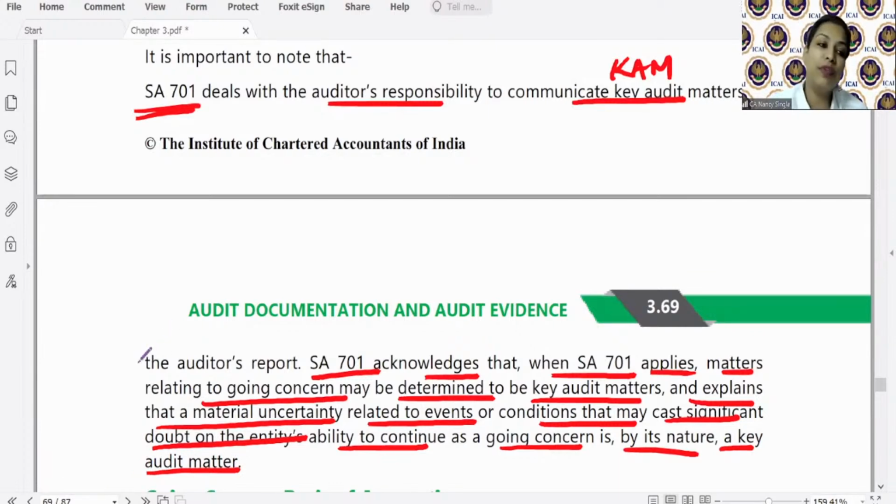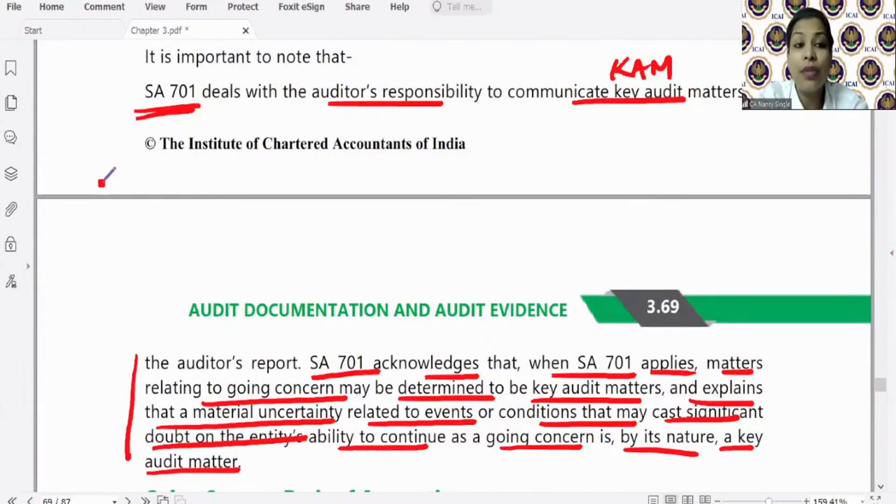So we will discuss it again, but अभी के लिए हमने क्या देखा? That in key audit matters one of the significant matters can be relating to going concern. ठीक है? अभी हम डिस्कस करेंगे. ठीक है. अब देखो ऑडिटर की क्या रिस्पॉन्सिबिलिटी है. First of all, he'll see whether the management's use of going concern is appropriate or not in the circumstances.